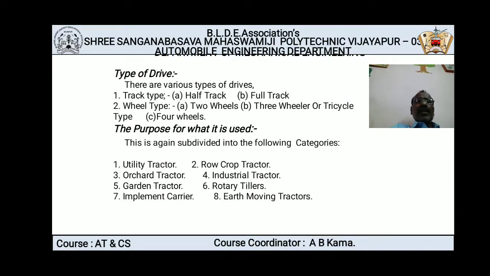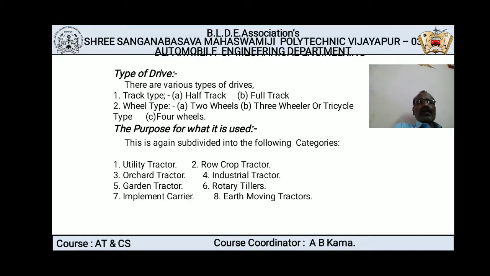Depending on the type of drive, there are various types of drives. Number one is track type. Again in track type there are two: one is half track, another one is full track. Second one is wheel type. There again we have two types: three wheel, which is also called tricycle type, and the next one is four wheels.